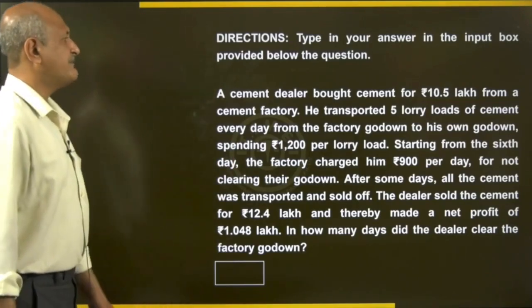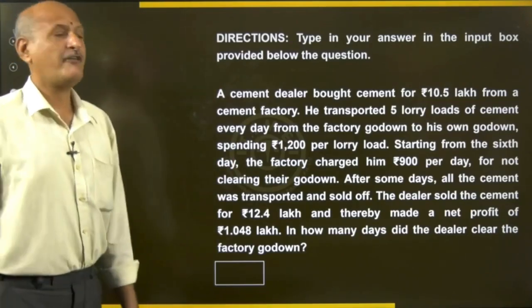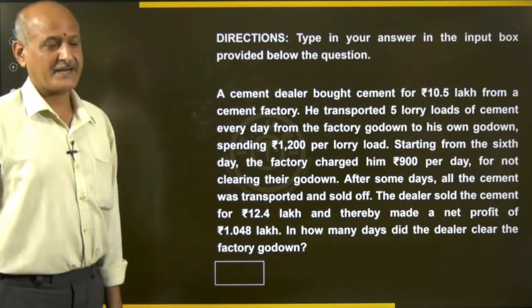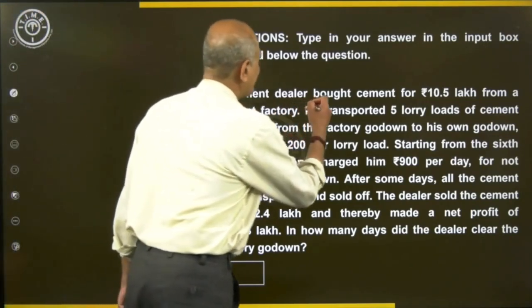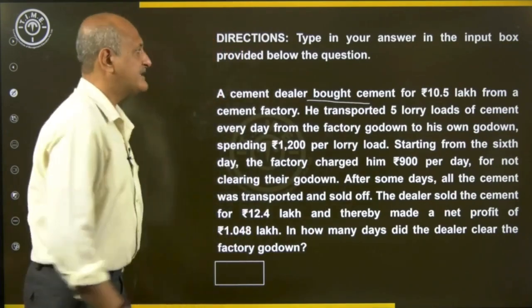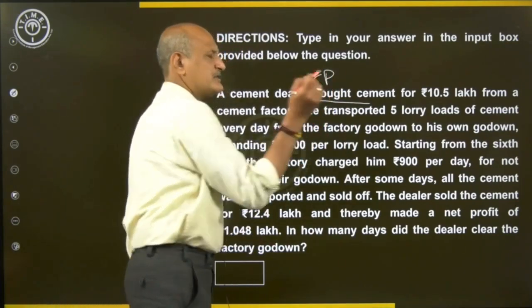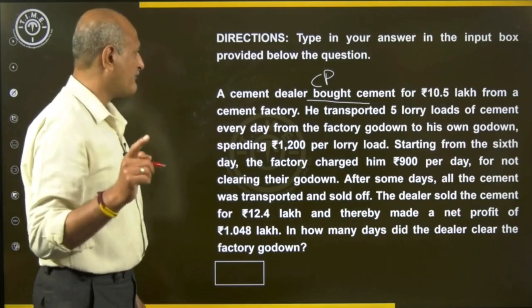It reads: a cement dealer bought cement for 10.5 lakhs from a cement factory. It clearly tells us a cement dealer bought cement, which is referring to the cost price. What is the cost price of cement here? It is 10.5 lakhs.